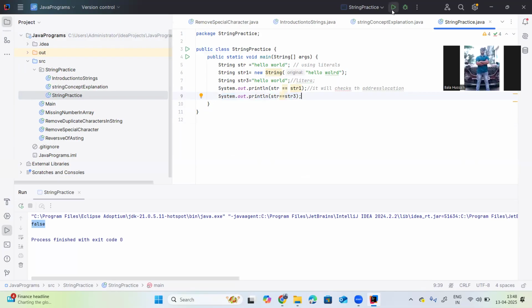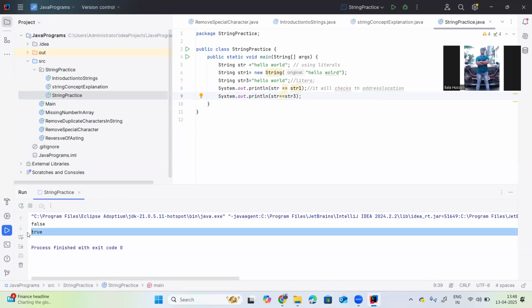So let me execute again here. It will 100% return true because str and str3 are in the same location. Now you can see, right? So this is true.